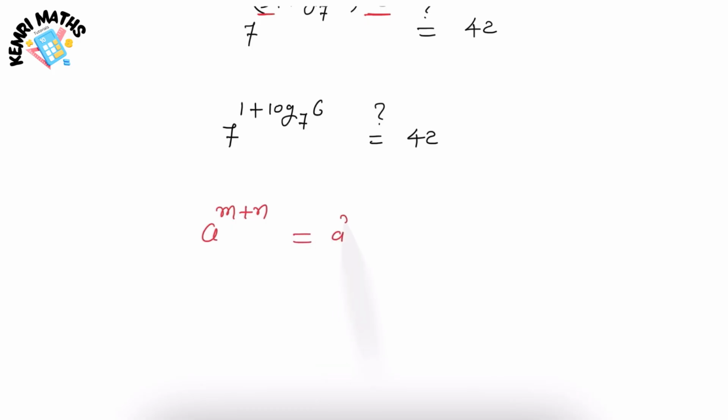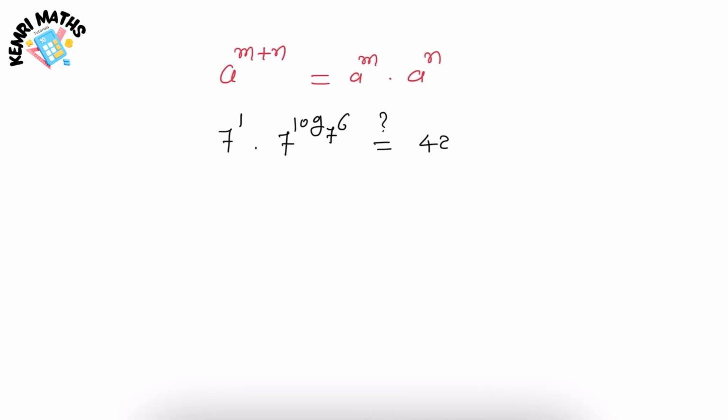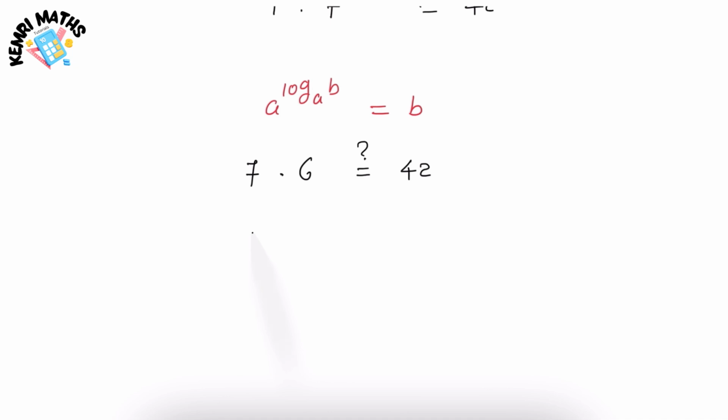Now we know this a to the power m plus n is equal to a to the power m multiplied by a to the power n. So we can rewrite as 7 to the power 1 multiplied by 7 to the power log 6 base 7 is equal to 42. Let's apply this log formula here. A to the power log b base a is equal to b. Therefore, the equation will be 7 multiplied by 6 is equal to 42. This term will be 42 is equal to 42. Therefore, our left hand side is equal to right hand side.